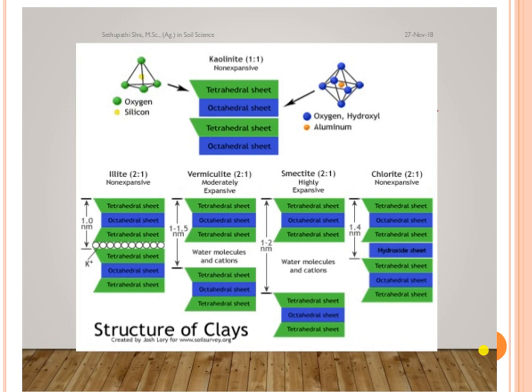This continuous formation gives rise to the 2:1 type of structure. These are usually expanding types because the bonding is not tight hydrogen bonding as we saw in kaolinite, which allows moisture to enter, so it swells when wet and shrinks when dry.